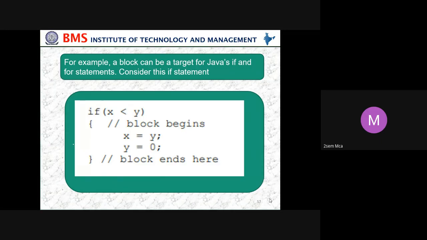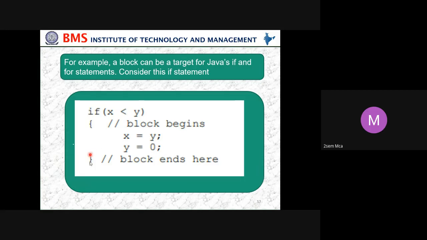For example, a block can be the target for Java if and for statements. You can use it either in if statements or in the for statement. Here this example is for an if statement: if x is less than y, then x equals y, y equals 0. Some statements we have given within that. That is what is called a block. What is this called?